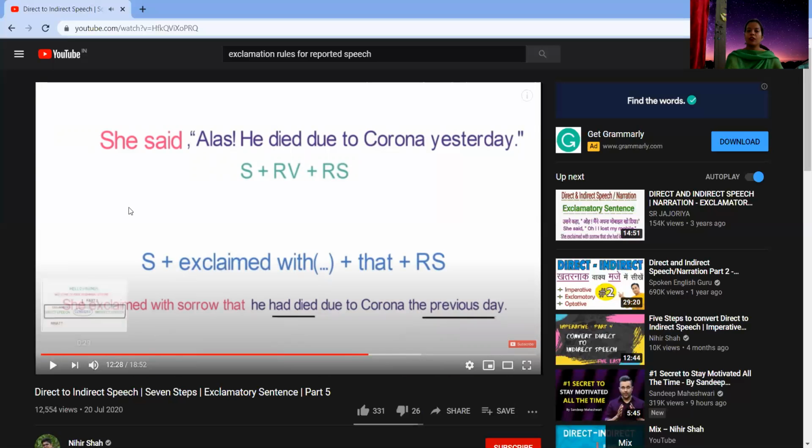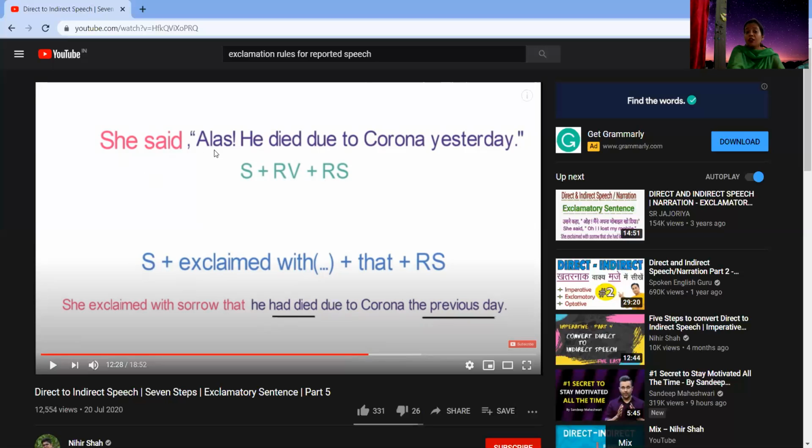So this is a very simple one, yet another example with respect to the time denoting word. Okay, so here she said, alas, he died due to corona yesterday, right? So she is the subject, reporting verb used here is said, and then you have the whole speech. So when the structure is in this form, the answer will be in this form, that is subject plus exclaimed with what?